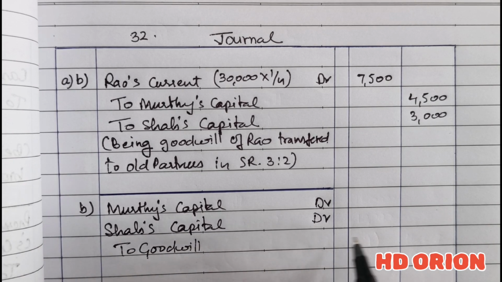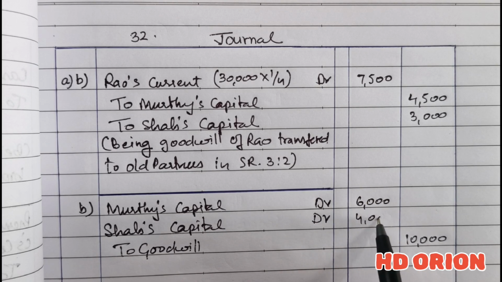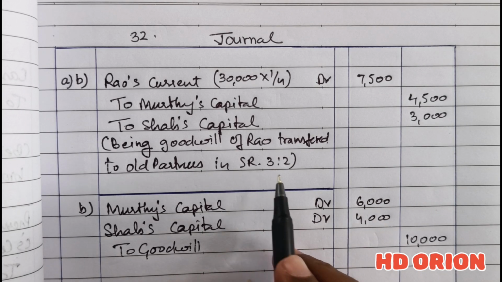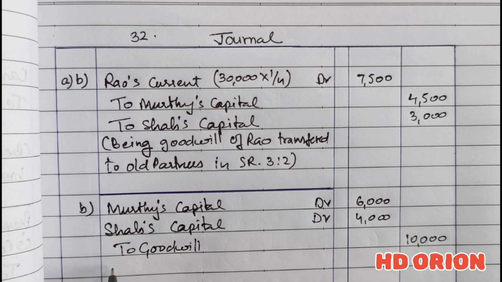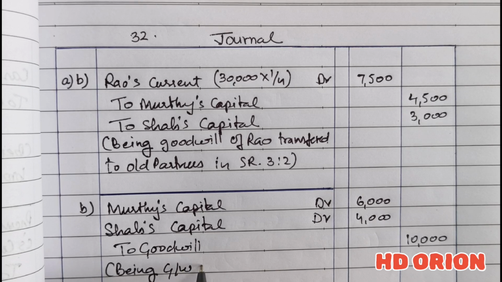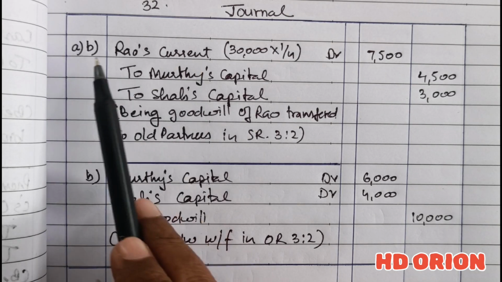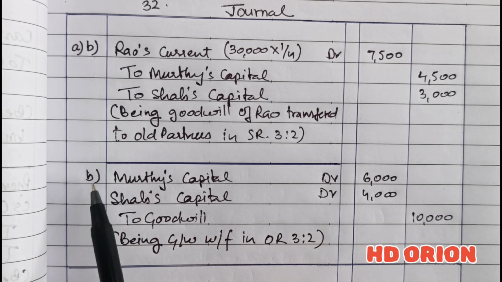So it will be credited and closed, and that is 10,000 rupees, in the old profit sharing ratio, so 6,000 and 4,000. The sacrificing ratio and old ratio are the same here, goodwill written off in old ratio, that is 3:2. So in part A of the question, only one entry will be there, but in part B, 2 entries will be there.